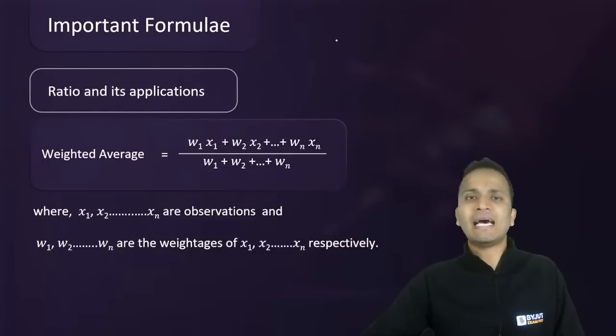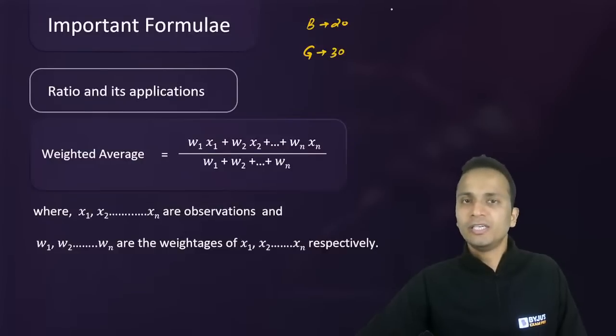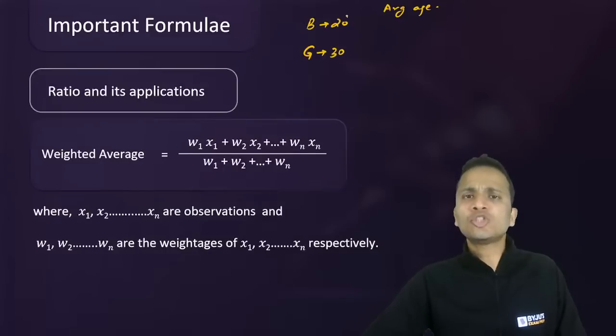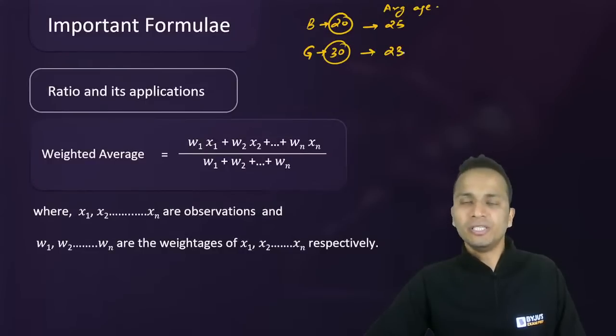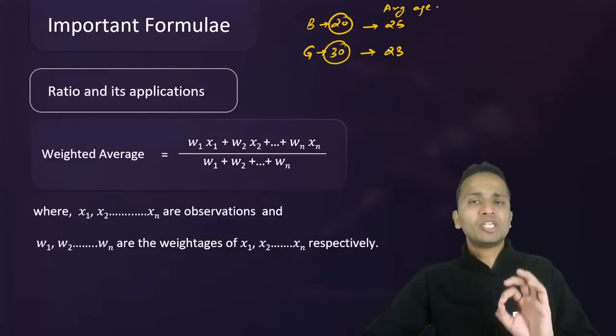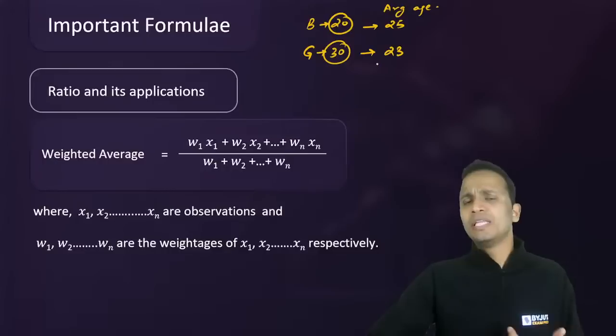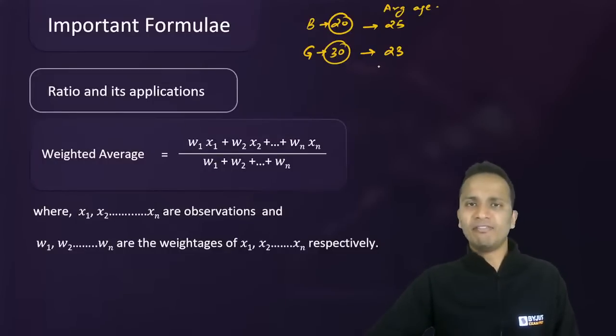So I'll take an example for this. Let's say number of boys in a class is 20 and number of girls in a class is 30. Now, average age of all these 20 boys is 25 and average age of these girls is 23. Now, if we want to calculate the net average of the entire class, then we use the concept of weighted average.